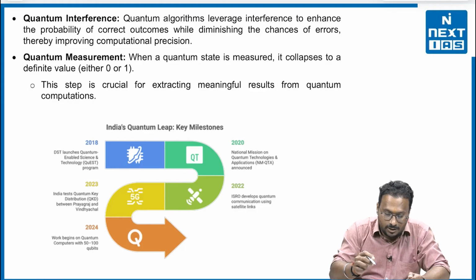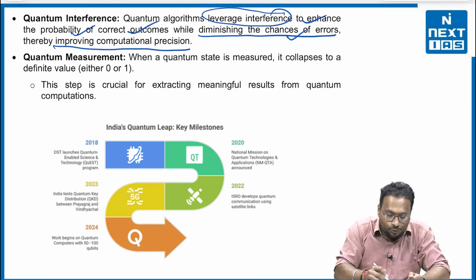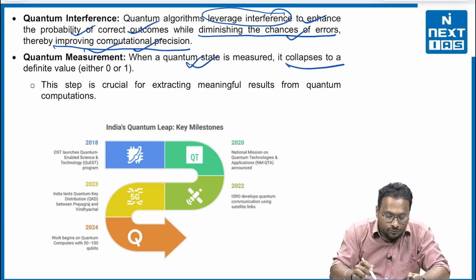Third, quantum interference. Quantum algorithms leverage interference to enhance the probability of correct outcomes while diminishing the chances of errors, thereby improving computational precision. Fourth one is quantum measurement. When a quantum state is measured, it collapses to a definite value, either 0 or 1.